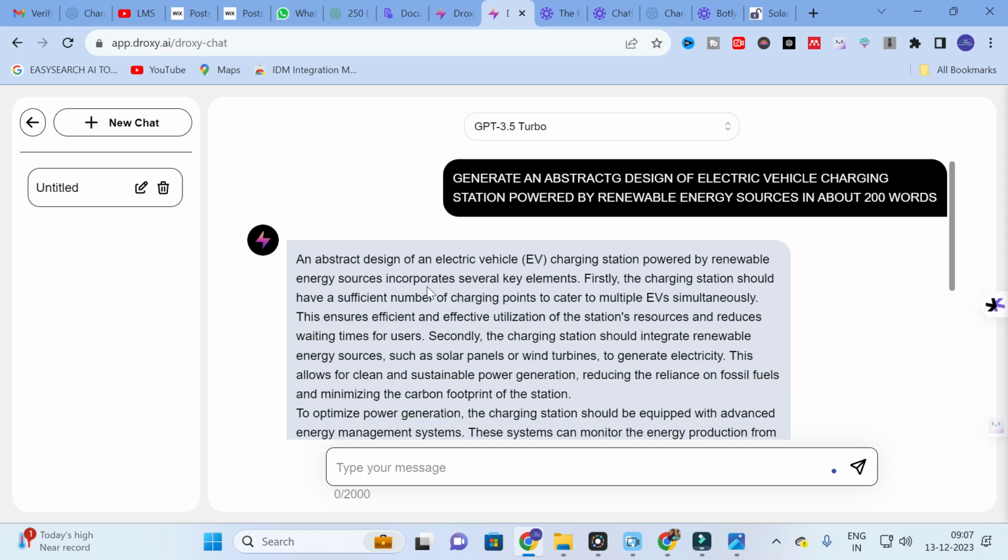You may have a question: it is generated from ChatGPT only, so it will be common content as you have seen in all AI tools. But not like that, every chatbot has its own prompts. Every chatbot is trained with different prompts, so it won't generate the same content as ChatGPT. It will surely generate different content. So you must explore different chatbots for different content, as not every chatbot can generate unique content. This is my suggestion.